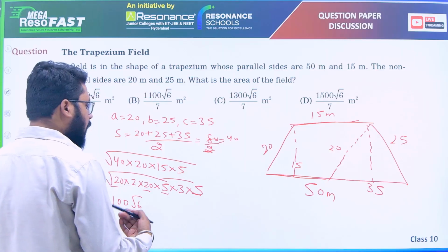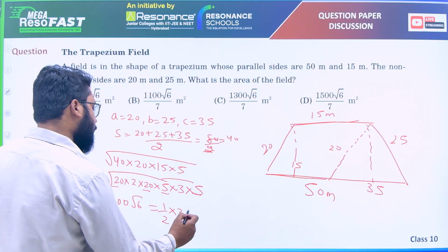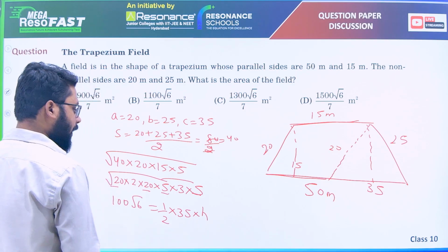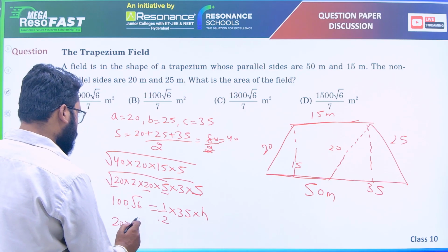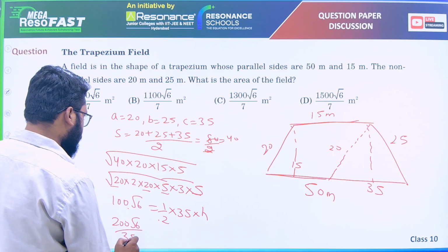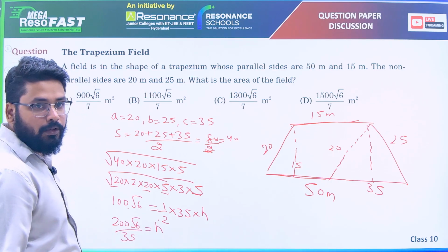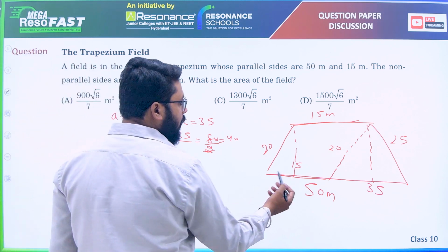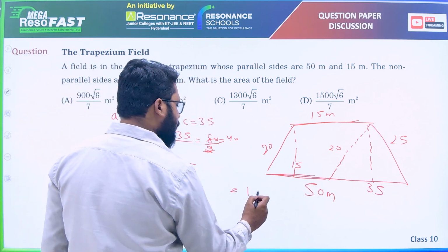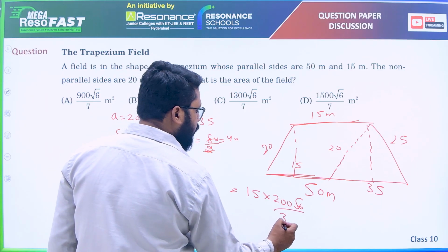And one more formula is there, half into base into height. So half into base is 35. You have to find height only. So 100 into 2 is 200. So 200 root 6 by 35 is height. Triangle area we already know, that is 100 root 6. This parallelogram we have to find out. Base for the parallelogram is 15. So 15 into height 200 root 6 by 35.